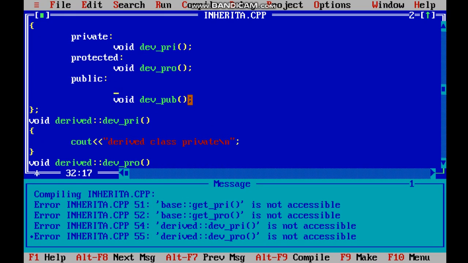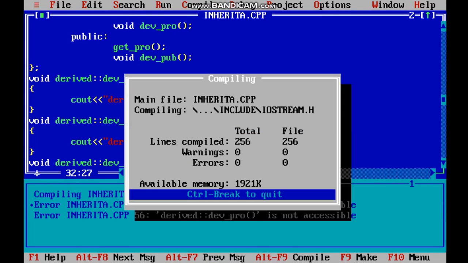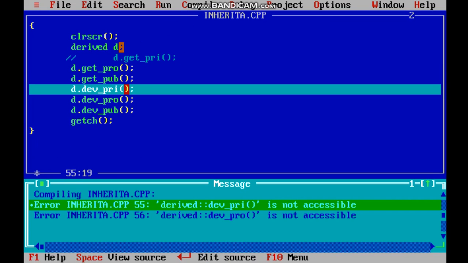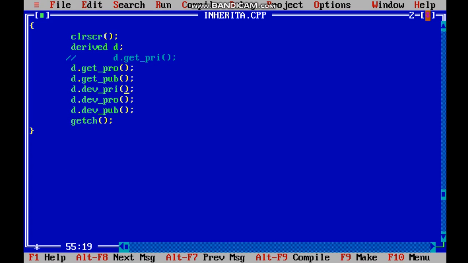So here I will just mention it. We will write get protected. You have to write the function name correctly, otherwise it will give an error. And let me compile it. So now the error for protected has gone away. So it will allow me to write the base class protected now, as we have declared it in the public part. Let me make the screen bigger.